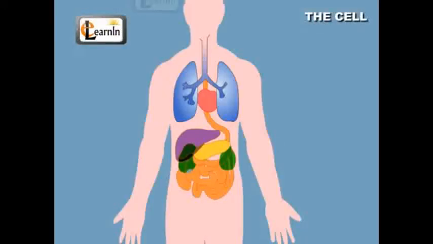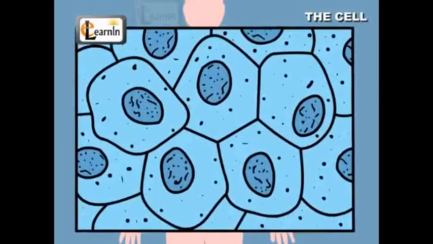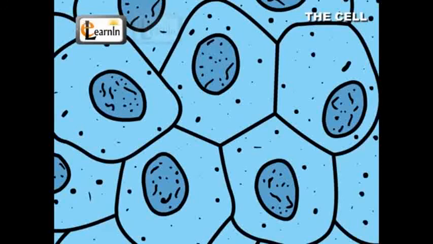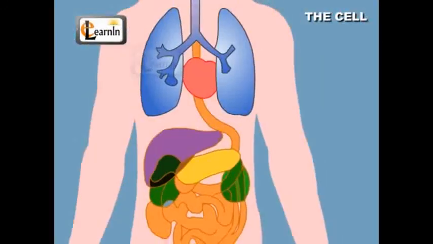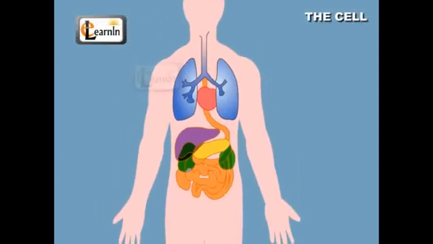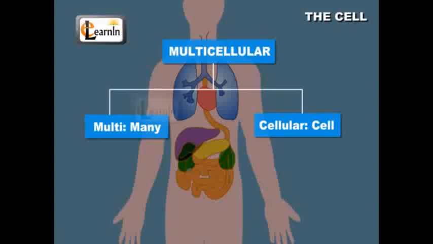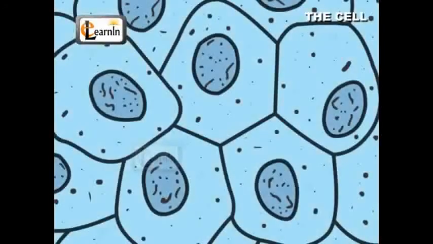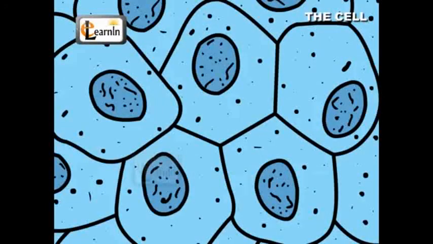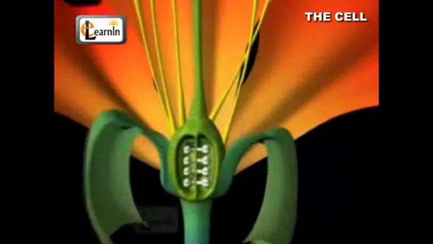The cells in the human body are of many types, sizes, and shapes, and perform a distinct variety of functions. Those organisms that are made up of more than one cell are called multicellular organisms. Multi means many, and cellular means cell. The functioning of an organism, however, remains unaffected even if the number of cells in that organism is comparatively lesser.